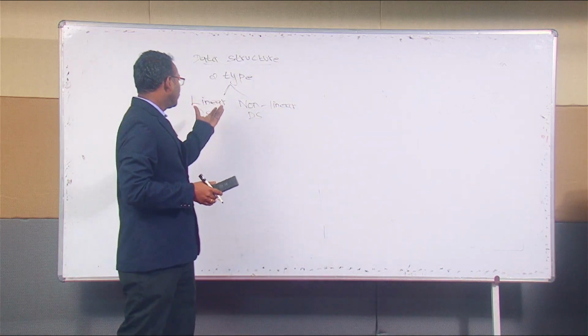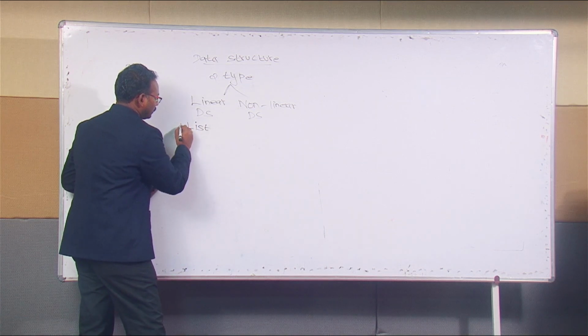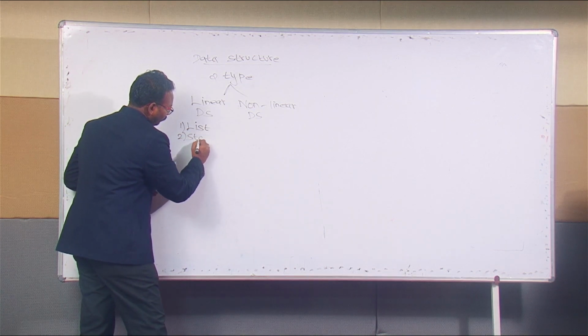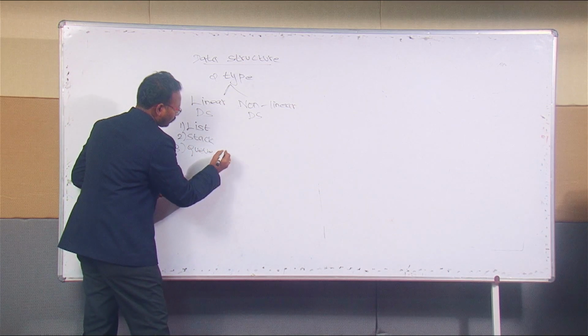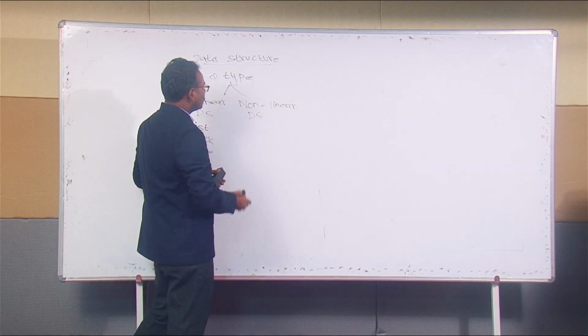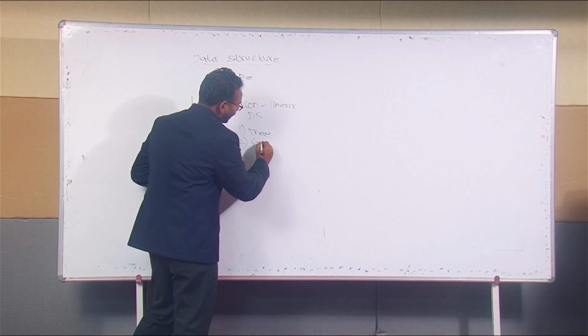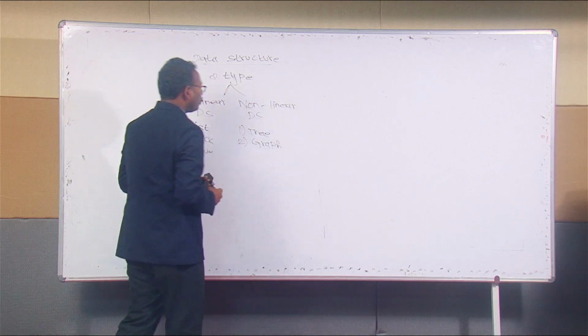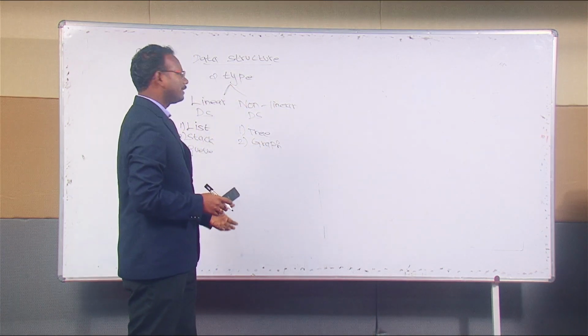For example, in linear data structures we use the list, stack and queue. For non-linear data structures, the examples are tree and graph. Today I am taking the class about linear data structures.